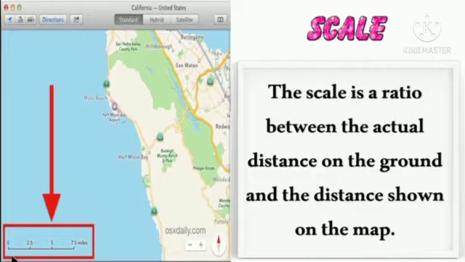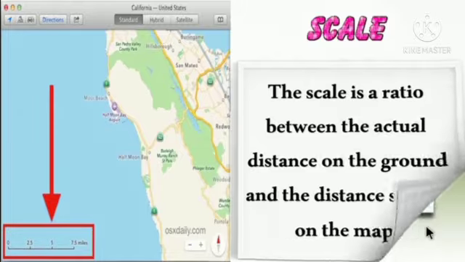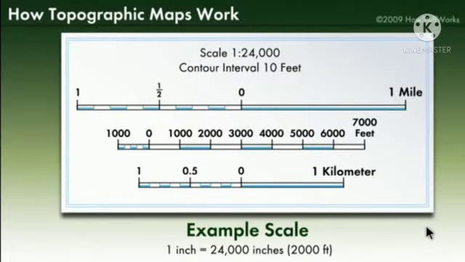Generally the cartographer, the person who designs the map, cannot draw the map at the same size as the land. So they represent it on a scale.